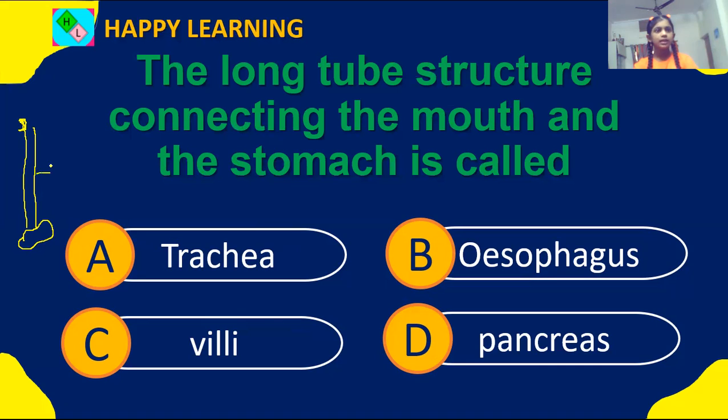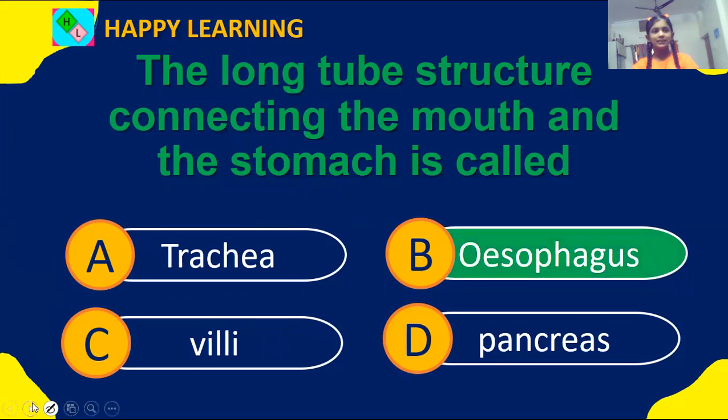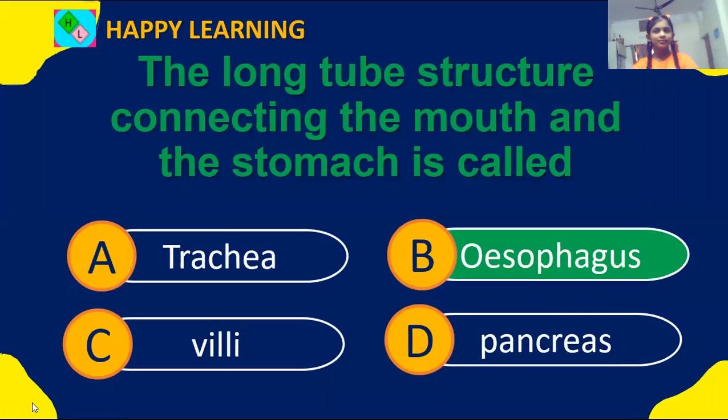The question is asking what is its name? We call it the esophagus. So our answer is B. Is it correct or not? Yes, it is the correct answer.